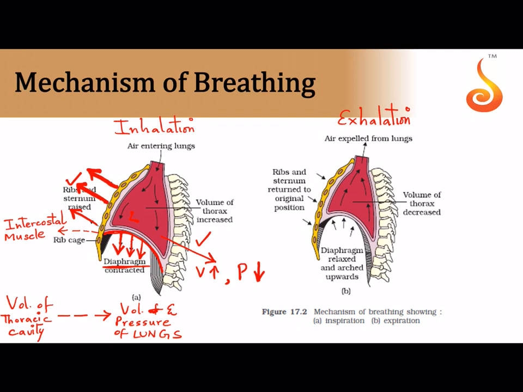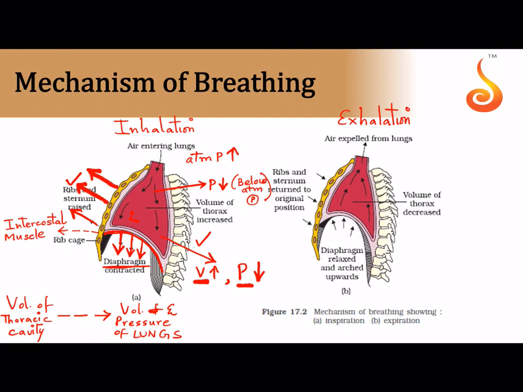So let me now relax. The lung is relaxed, it has more volume. The pressure inside the lung will fall. Now the pressure in your lung, like I told you, is falling, but the atmospheric pressure is high. That means the pressure falls below the atmospheric pressure. Okay, we are not going to alter the atmospheric pressure, we can't do that. So we have to alter the pressure in the lungs.